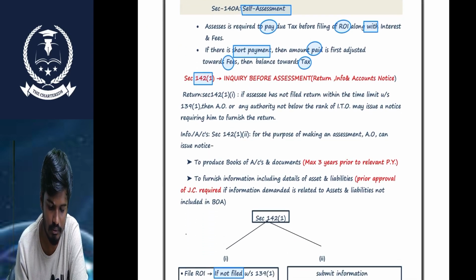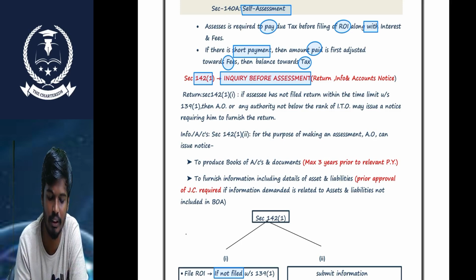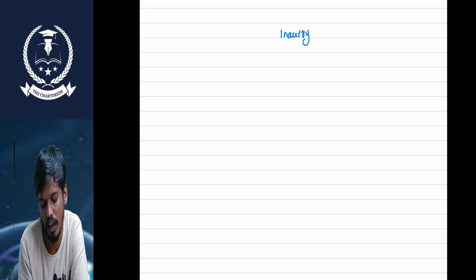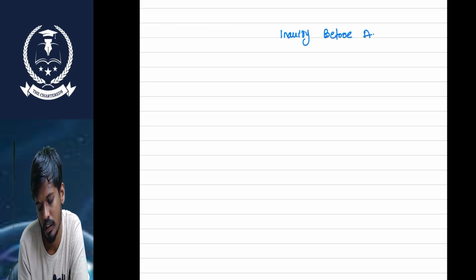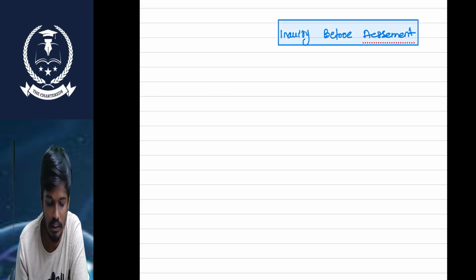Okay, sir. May I come to the inquiry before the assessment? This is the preliminary assessment. We treat it as a preliminary assessment also. So, what is the inquiry before the assessment? RIA notice, inquiry before the assessment.